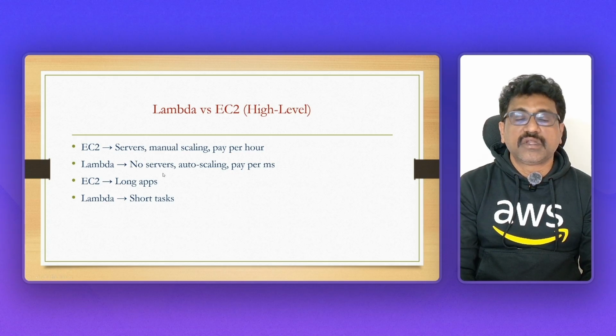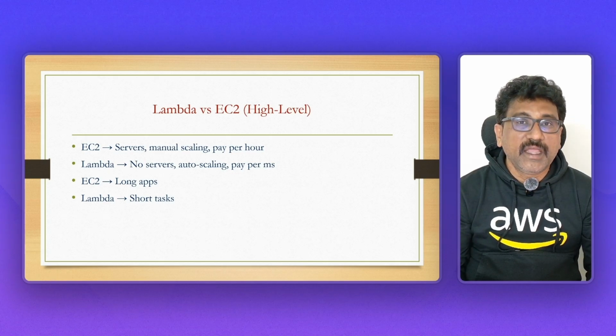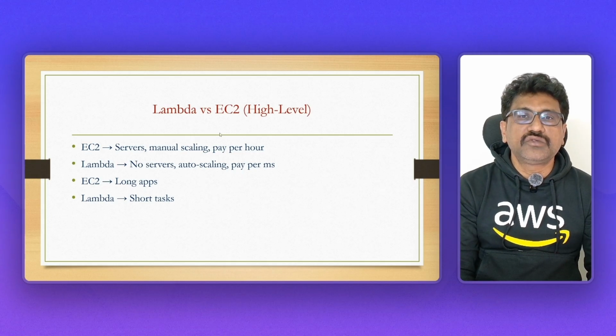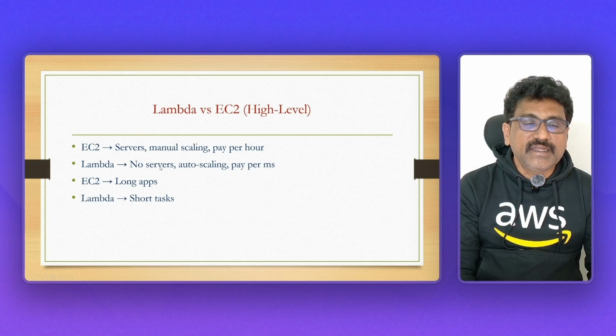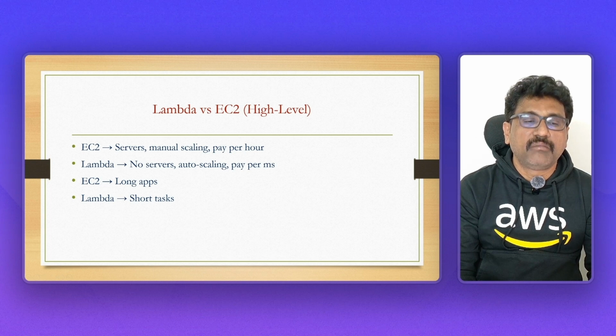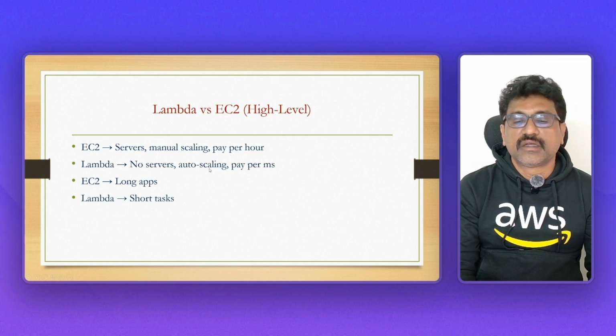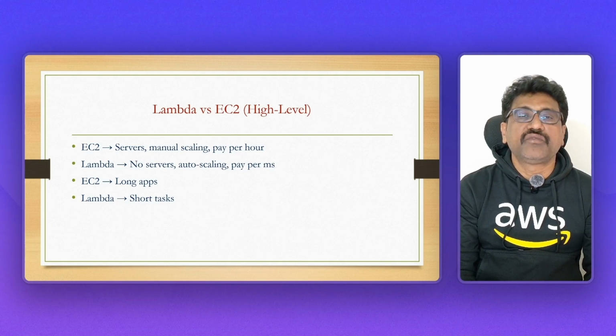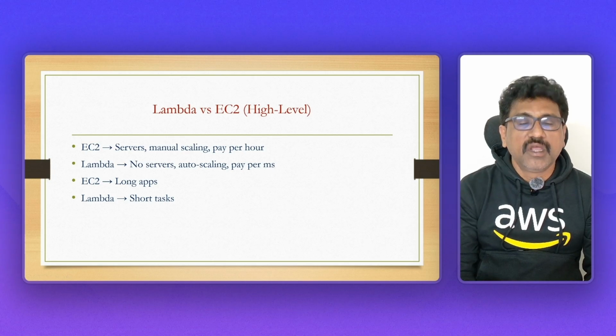And Lambda, no servers. That means if you want to run any application, you no need to use EC2. You no need to create EC2. You can write code to trigger a Lambda function. Whatever task you are doing with EC2, you can do it using Lambda by writing the code. And auto scaling will be there, and you pay for milliseconds. That means if you want to run any application with the help of Lambda, you no need to keep Lambda in running state.